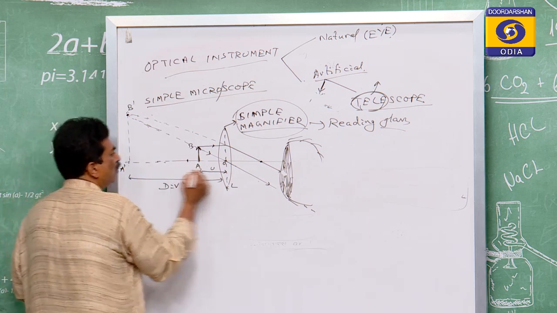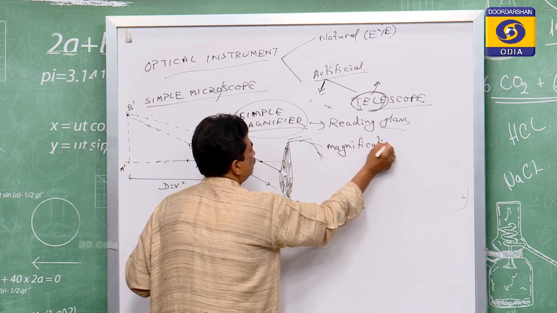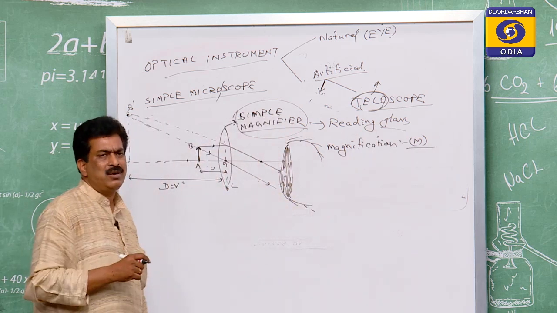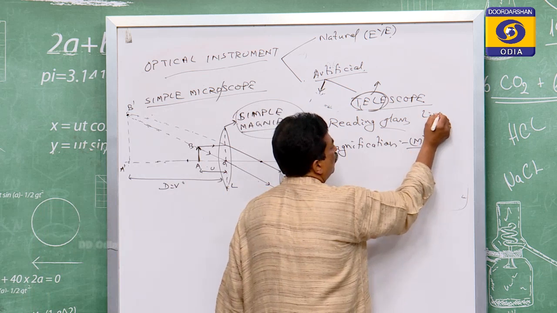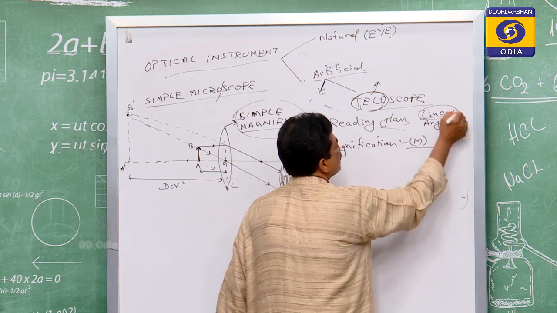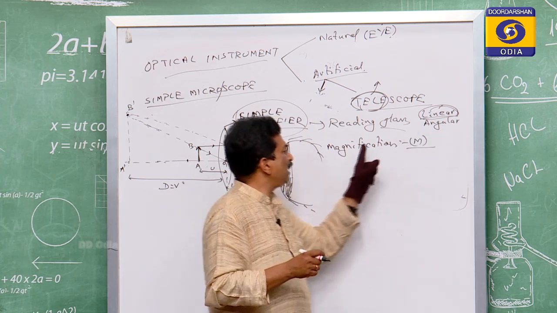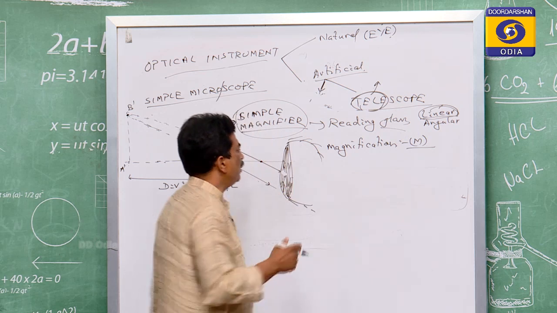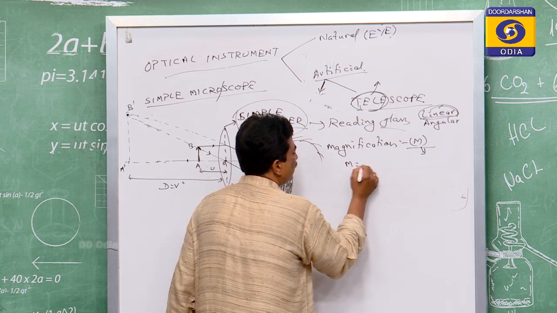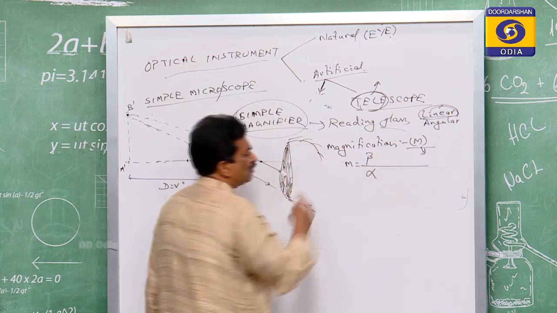Now we have to find what the magnification will be. That magnification, in part 2, we have discussed in two types. One is called the linear magnification, which we discussed. Another, I said, is angular magnification. Linear corresponds to a line, meaning length. Angular corresponds to an angle. The angular magnification M is the ratio of two angles, one angle beta and one angle alpha.